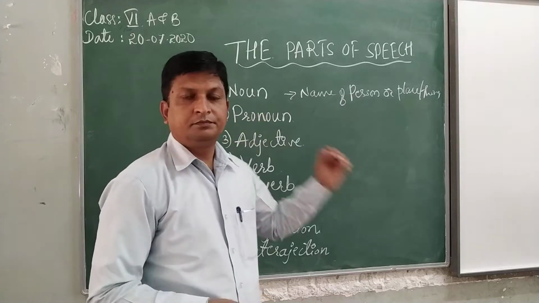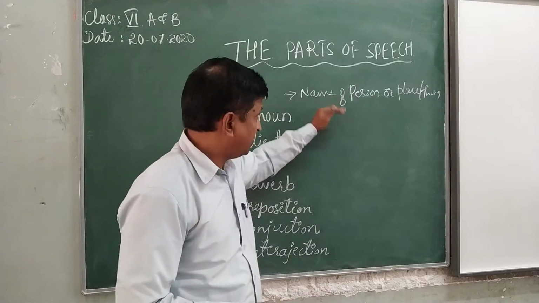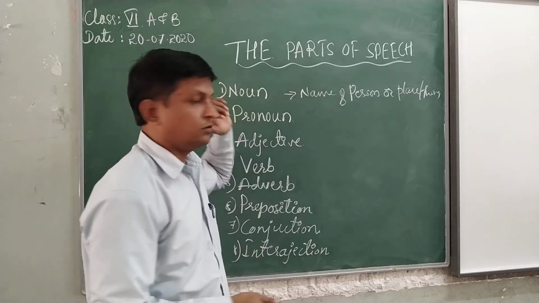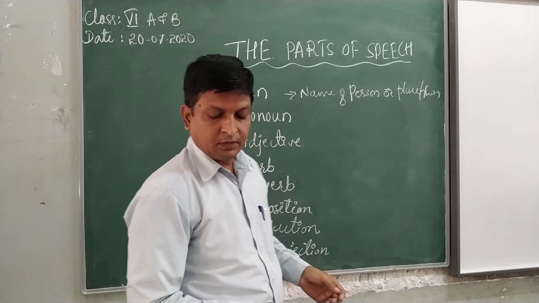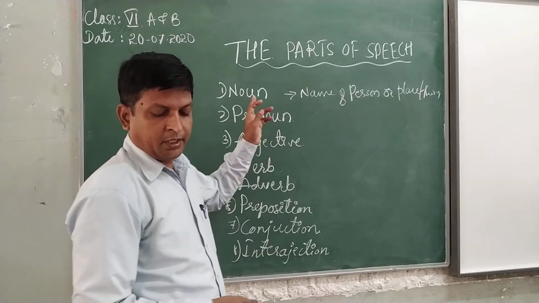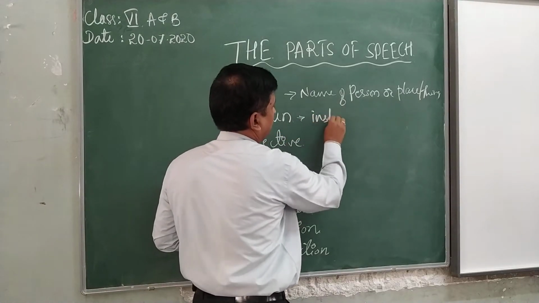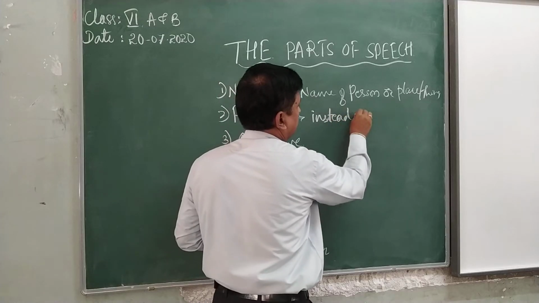Coming to the pronoun, the word used instead of the noun.